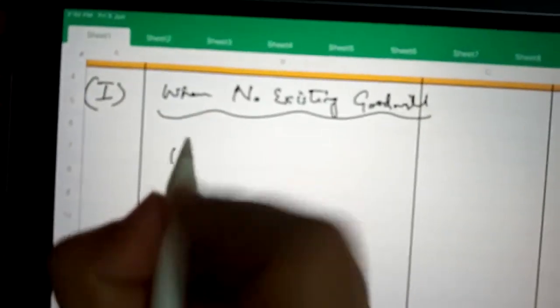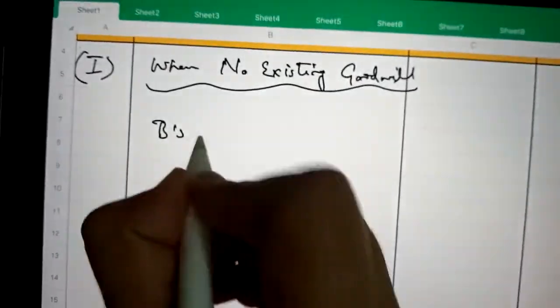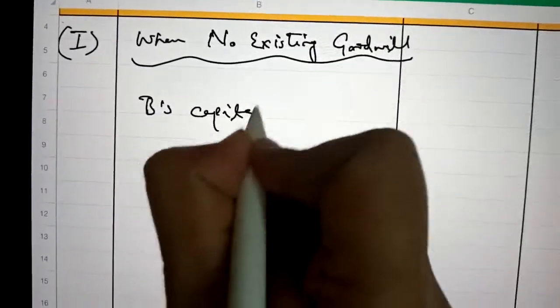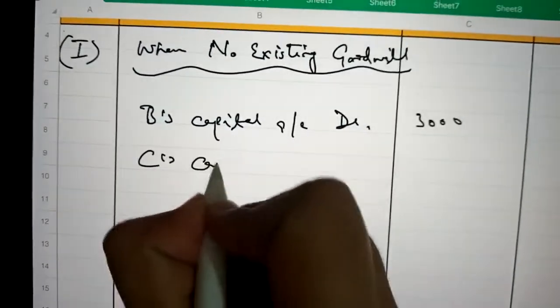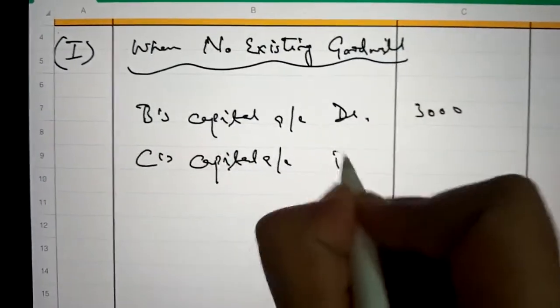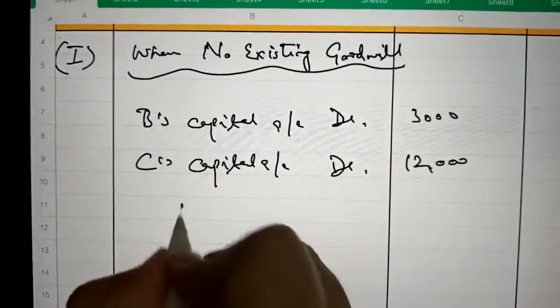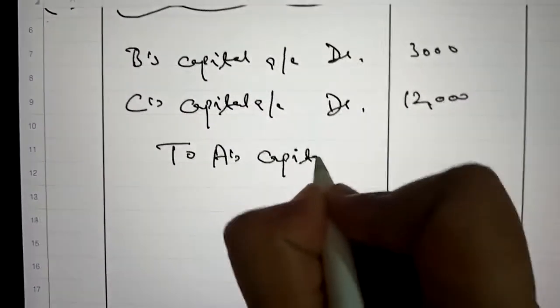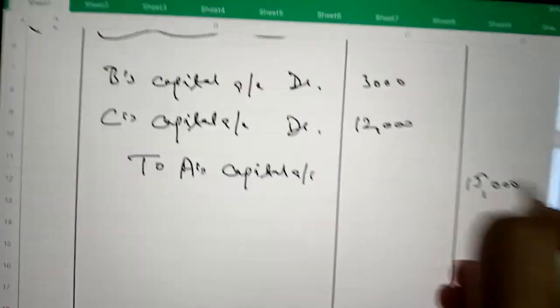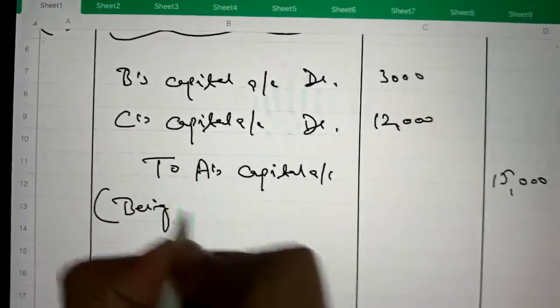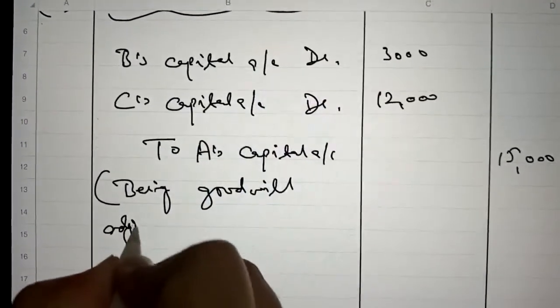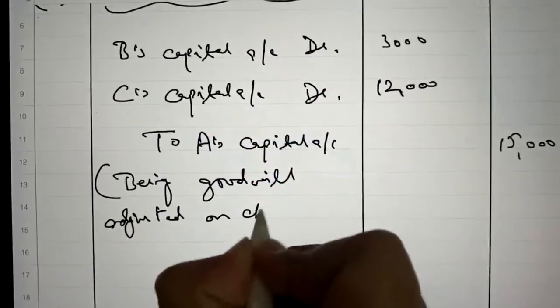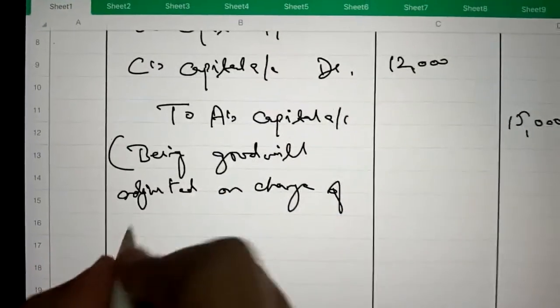Gaining partner's capital account will be debited. B's capital account debit 3,000. C's capital account debit 12,000 to sacrificing partner's capital account. A's capital account 15,000, being goodwill adjusted on change of profit sharing ratio.